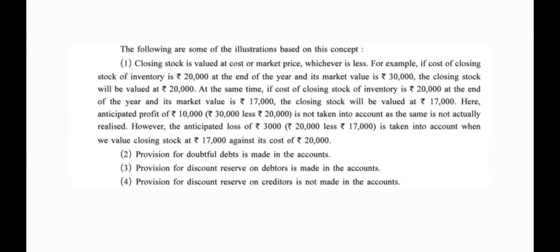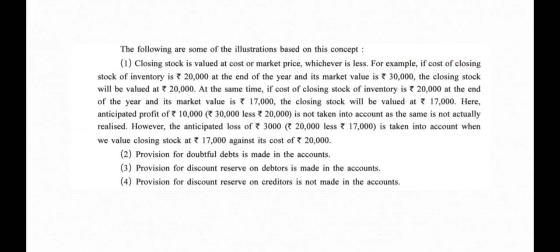Closing stock is valued at cost or market price, whichever is less. Friends, in the chapter of final accounts we have seen this. For example, if cost of closing stock or inventory is rupees 20,000 at the end of the year and its market value is 30,000, the closing stock will be valued at 20,000. At the same time, if the cost of closing stock or inventory is 20,000 at the end of the year and the market value is 17,000, the closing stock will be valued at 17,000.